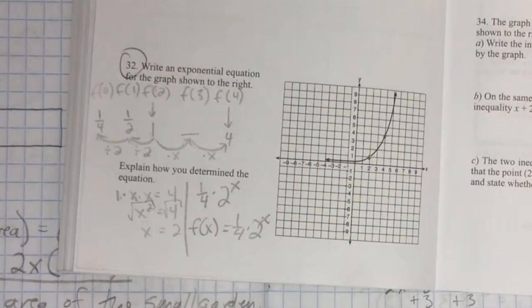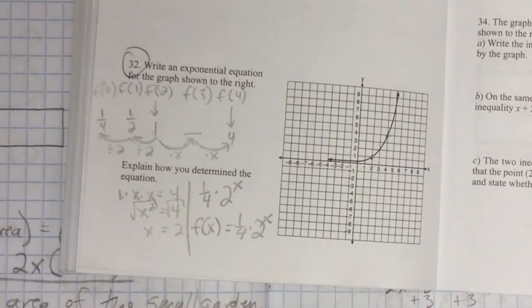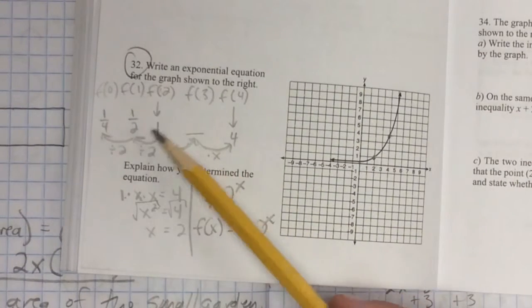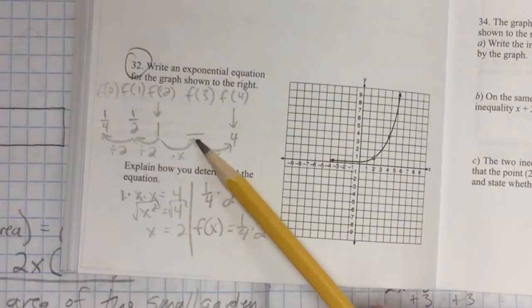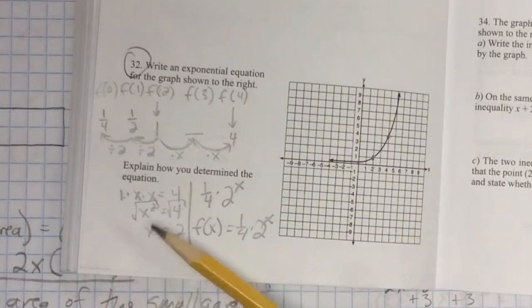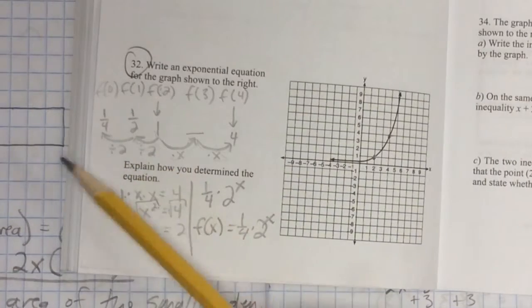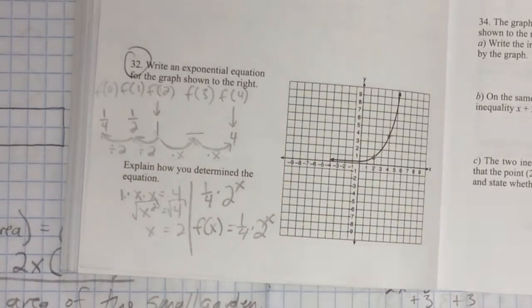And then it says explain how you determined the equation. You would, unfortunately, have to go about explaining this process in words. First, I determined the growth factor by finding what I could multiply 1 by twice to get 4. Then I used that growth factor to work backwards to get the f of 0 value, which I knew was the starting value.